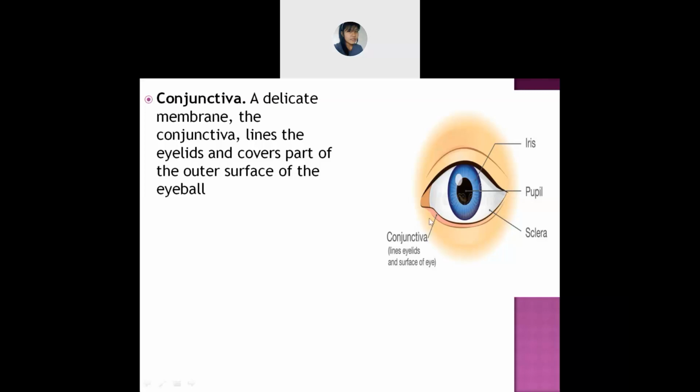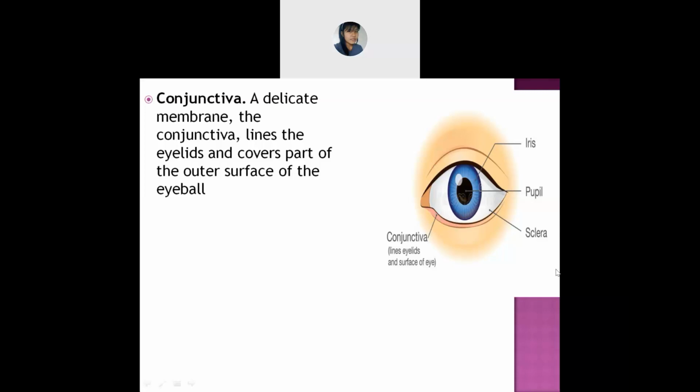Okay, so this is about the conjunctiva, and it is on the outer surface of the eyeball. Means this portion. This is your eyeball, no? So it will lie at the outer surface, means a little outside the eyeball. This conjunctiva, which is pink in color, in our eyes, is called the conjunctiva. Is it clear, everyone, about this conjunctiva?